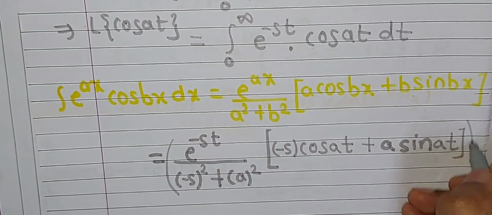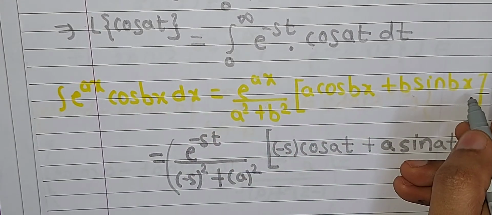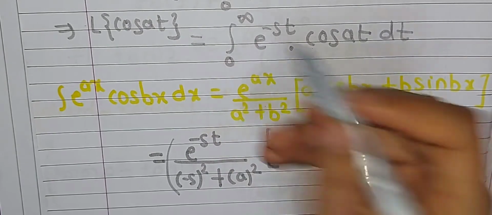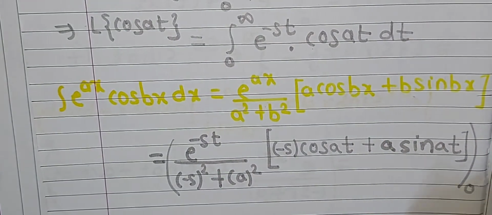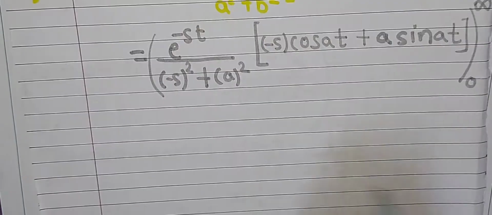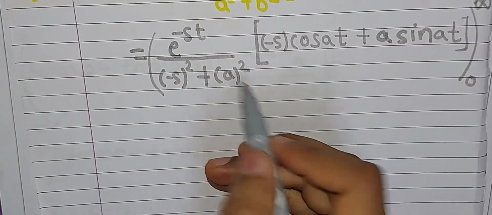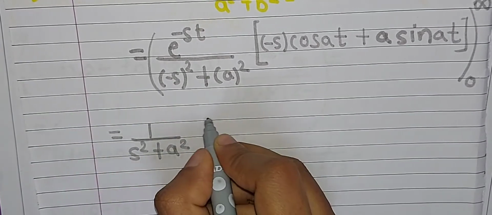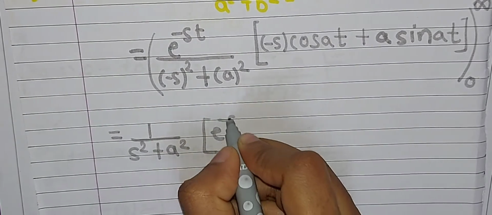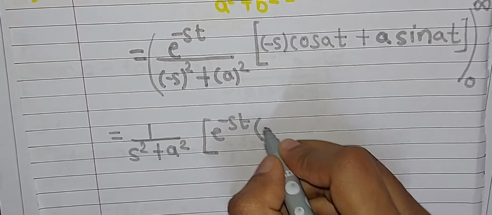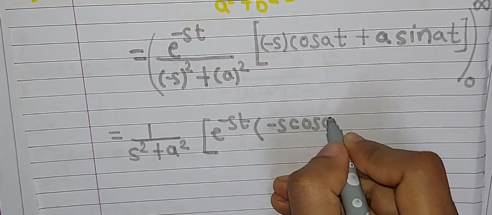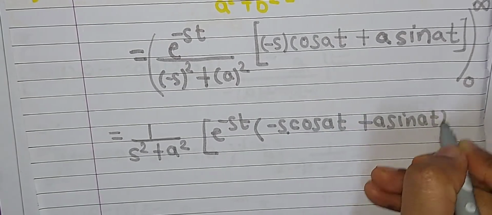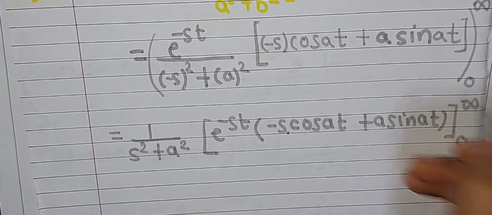Similarly, this is an improper integral, but we have a proper integral here. It has a lower limit 0 and upper limit infinity, therefore put 0 as the lower limit and put the upper limit as infinity. Take the constant term outside from this bracket, that term is 1 upon s square plus a square, and in the bracket e raised to minus st, remaining terms are minus s cos at plus a sin at, with lower limit 0 and upper limit infinity.